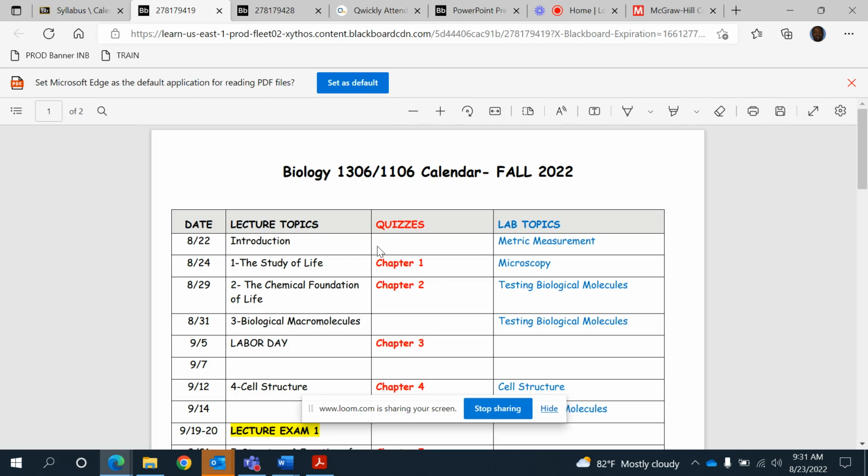Now, this is 1306, 1106 calendar. Now, it's a template or recommended schedule for you. It is not my schedule with you, it is your schedule. I'm recommending that since it's an online anytime class, I know sometimes it's possible we procrastinate and you may not get your work done because you don't have to be in class to study, right? So I made this schedule for you as a template that you can follow, which will help you to be successful in the class.